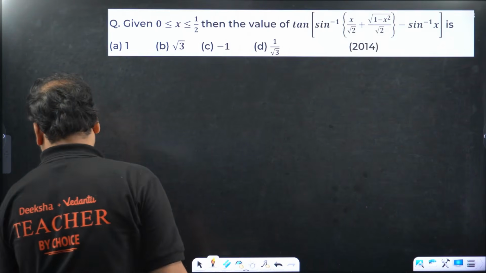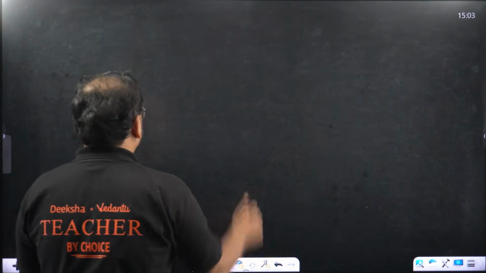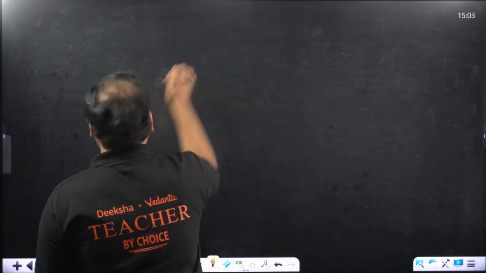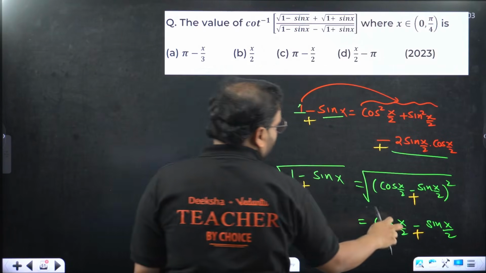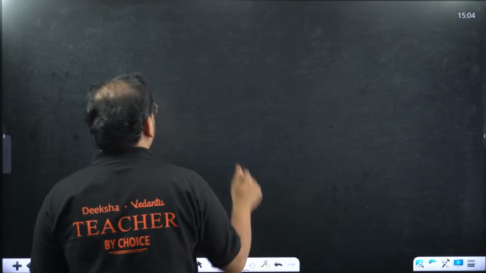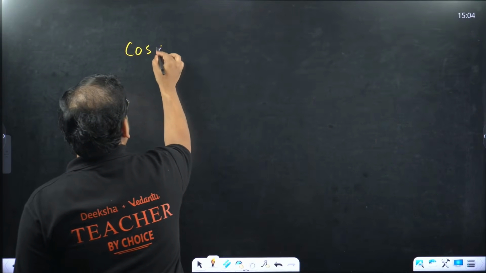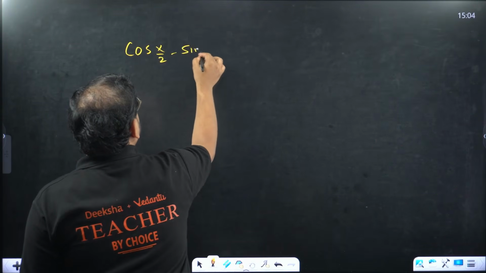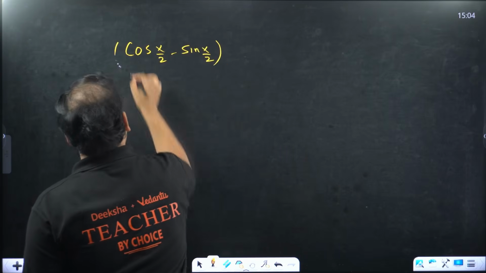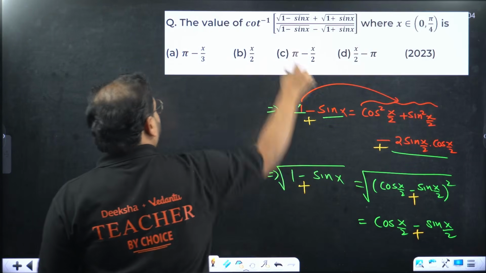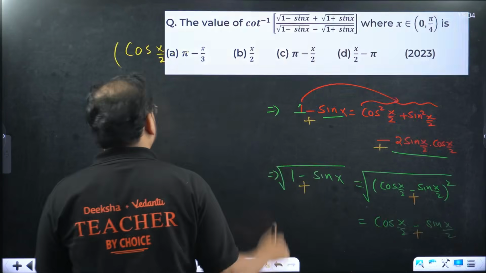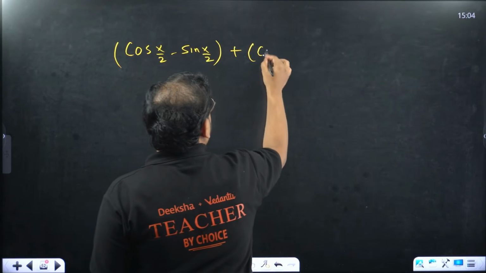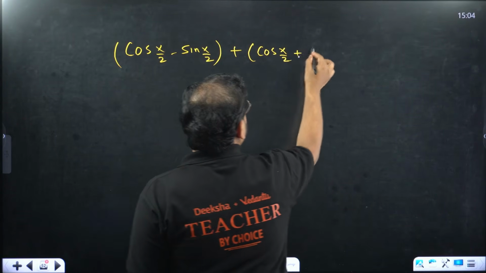Check. One second. Now check. So if you look carefully, root of 1 minus sin x means cos x by 2 minus sin x by 2. That's the first part. Plus 1 plus sin x, so cos x by 2 plus sin x by 2. The plus sign, cos x by 2 plus sin x by 2.